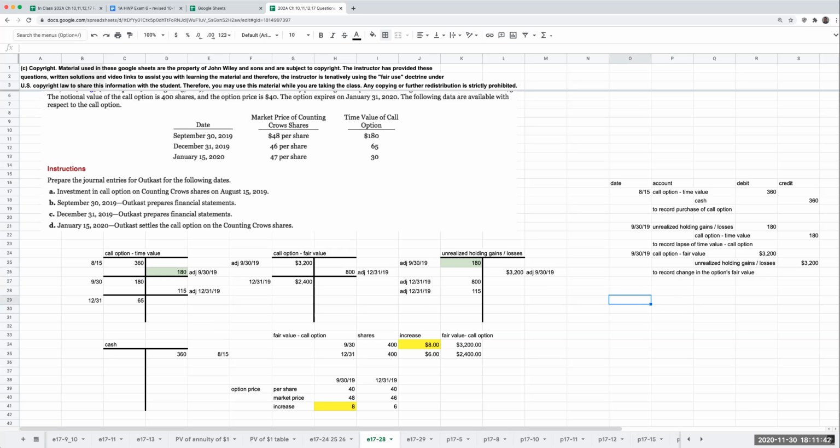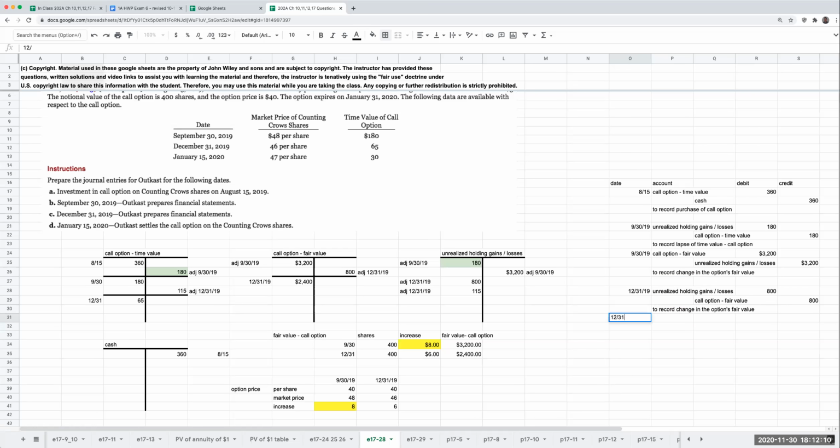I'm going to need a credit here for the call option fair value, and this is going to be for 800. And then I'm going to have an unrealized holding gain or loss of 800. Okay, so this will also be to record the change in the option's fair value.